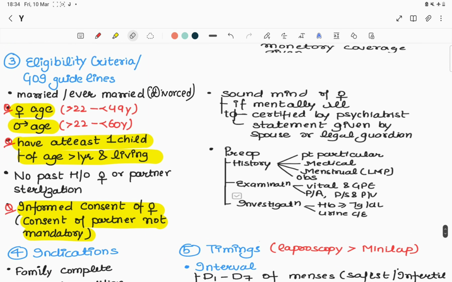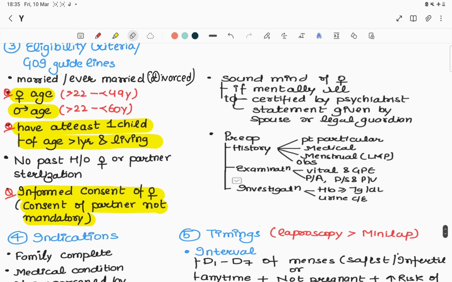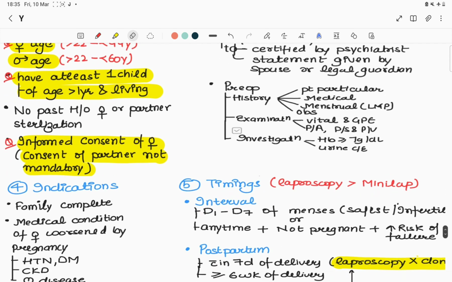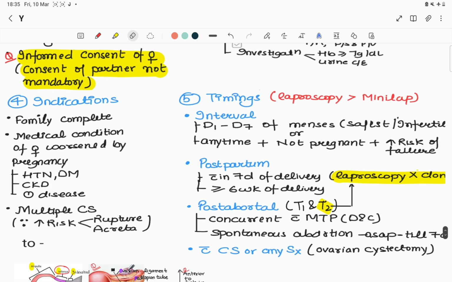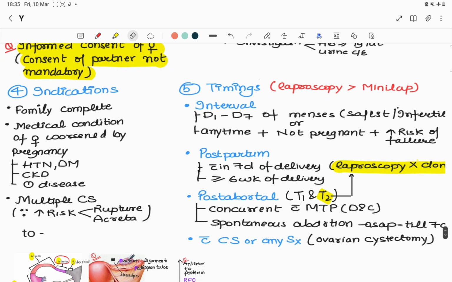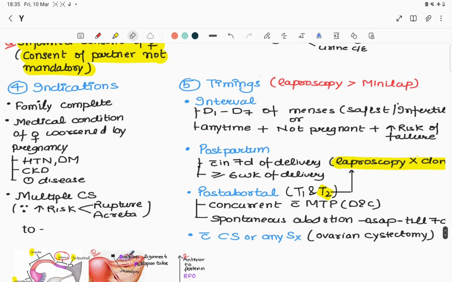The eligibility criteria: couples must be married or ever married, of age 22 to 49, having at least one child of age more than 1 year and living, with no past history of female or partner sterilization, with informed consent and sound mind of the female, with pre-op history, examination and investigation. The indications: family complete, and medical conditions which worsen the condition of the female with pregnancy, and the patient undergoing multiple CS.